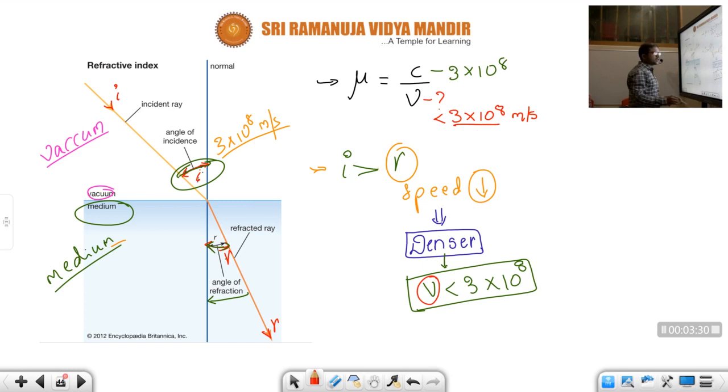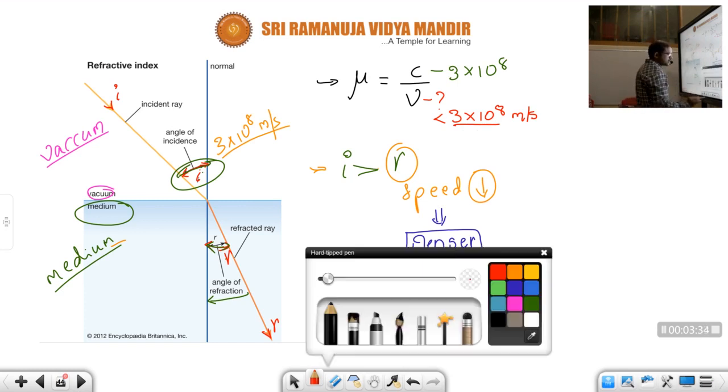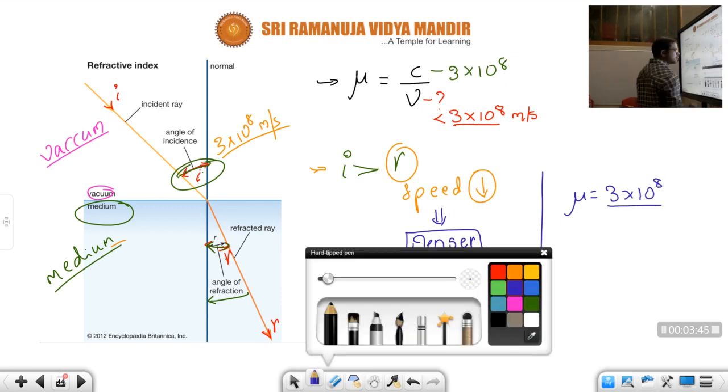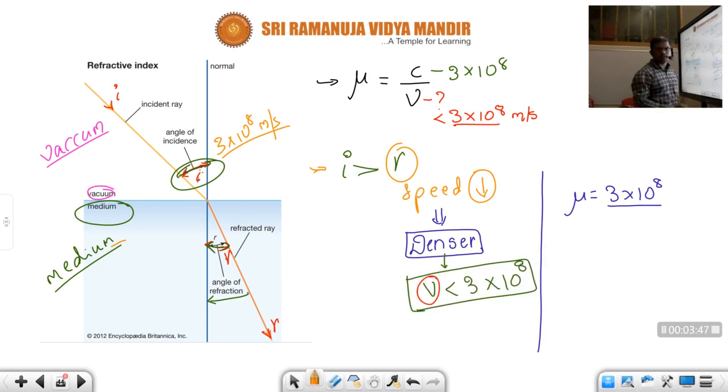Okay, now if we do the ratio C by V, we will get some value, children. Let us consider, for example, children, here mu is equal to, we know that C is 3 into 10 power 8 meter per second, and let us consider the denominator value. We know that speed is decreasing, not exactly equal to the speed of light, less than speed of light. So let us consider that value 2 into 10 power 8 meter per second, children.